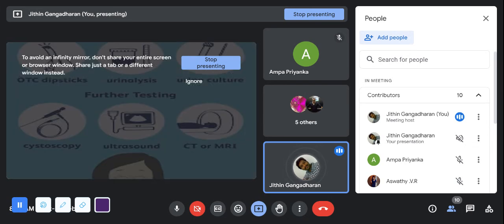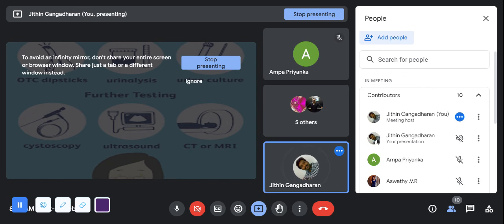Okay. And how will we check? How will we confirm if it is a urinary tract infection? See, a simple urine analysis will say it. When you do your routine urine examination, you can find that there is an infection in the urinary meatus. So the pus cells will be increased. Normally, pus cells should be zero, epithelial cells should be zero in the urine. But in case of UTI, the pus cells will be increased, the epithelial cells will also be increased. So what do you have to do in that condition?